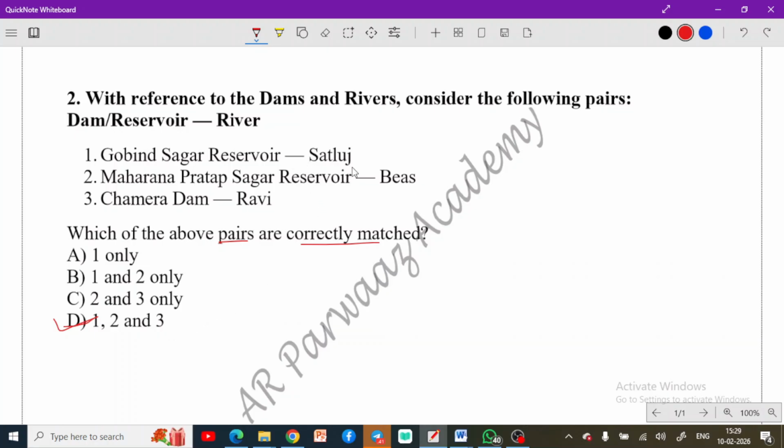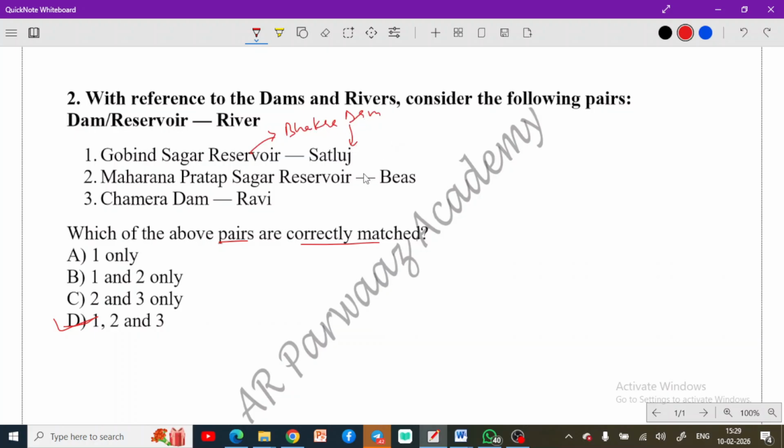Gobind Sagar Reservoir is based on the Satluj River. This is correct. It is the reservoir of the Bhakra Dam on the Satluj River. This is the reservoir of Bhakra Dam, on the Satluj River, obviously.